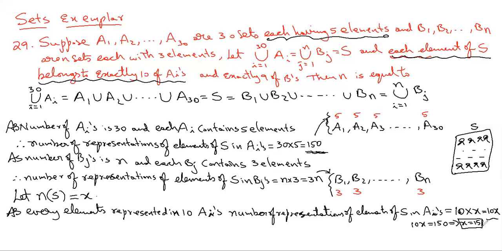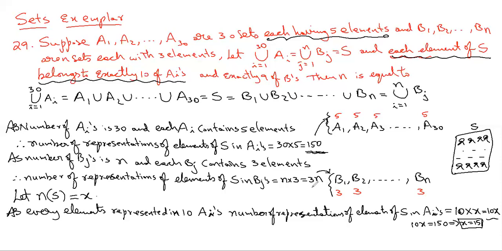Both should be equal, and you get 15. Next, the sports committee people: how many certificates they need to print we already calculated. Each sports event contains 3 people and there are n sports events, so the total number of certificates to print is 3n.